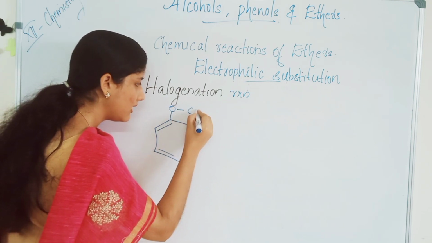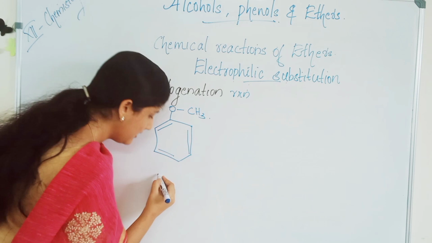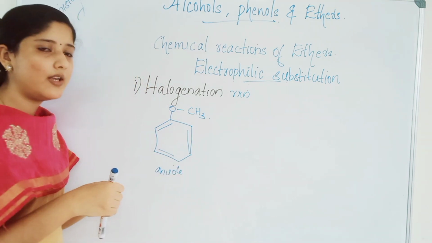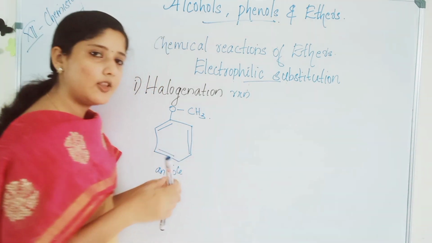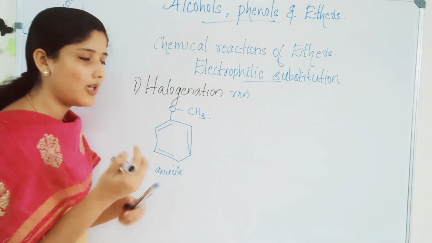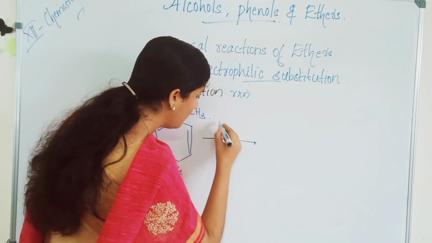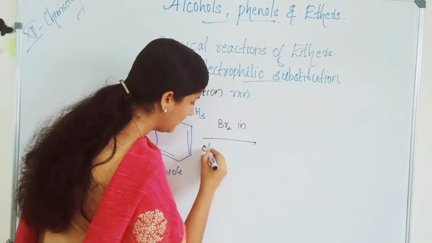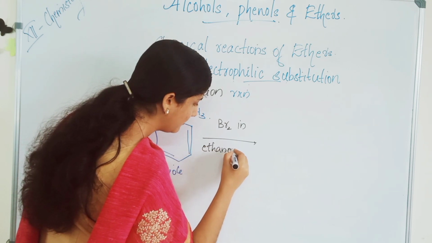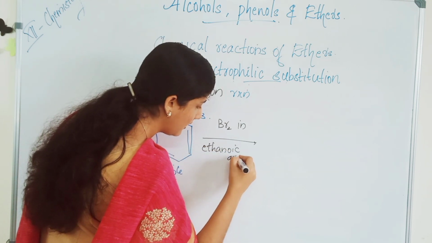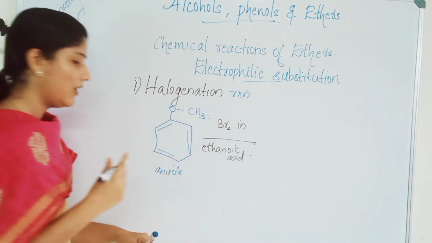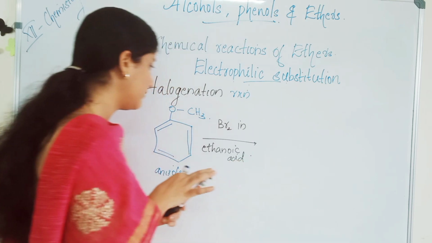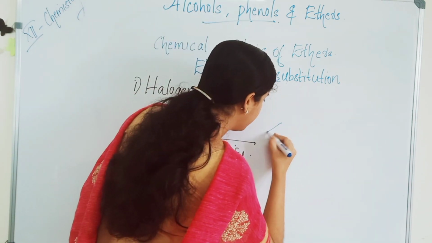C6H5OCH3. This is anisole. When anisole reacts with bromine in ethanoic acid, this is the first halogenation reaction. Bromine, Br2, in ethanoic acid will react with anisole, and you will get what?